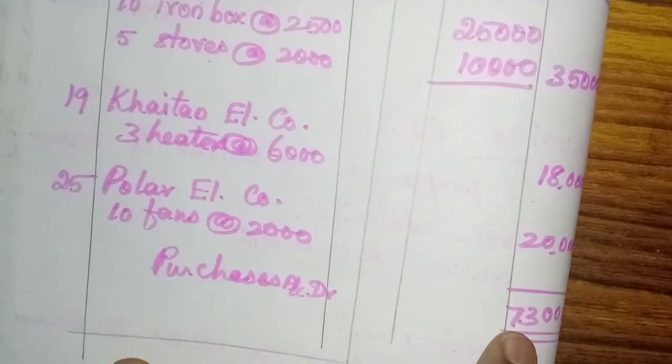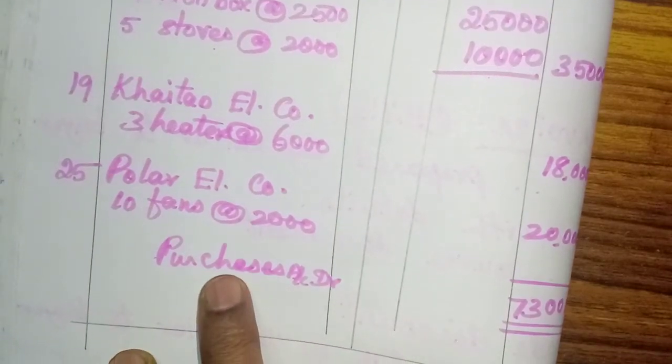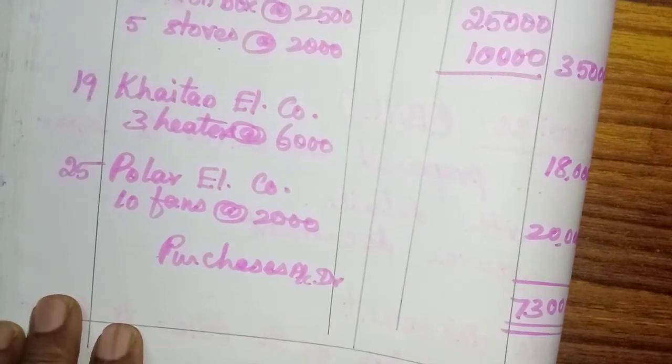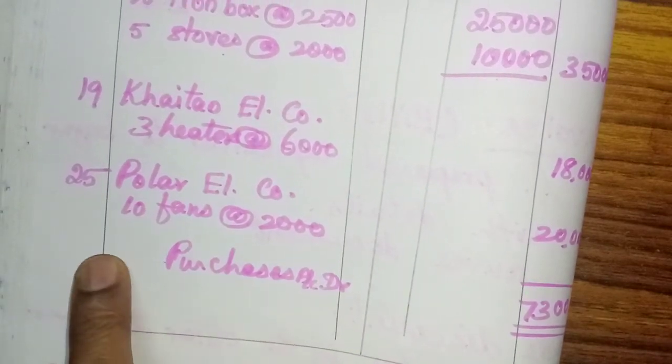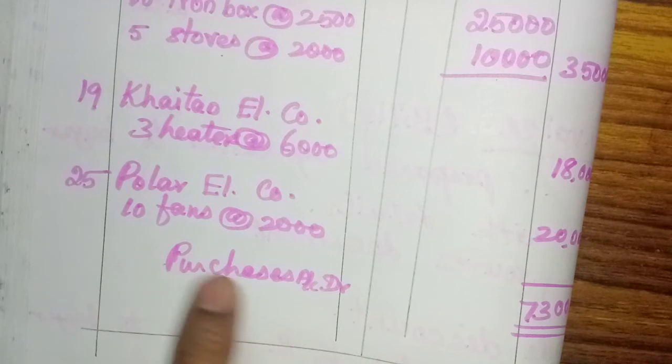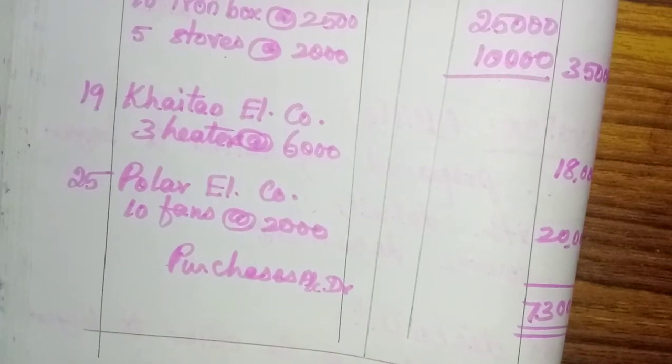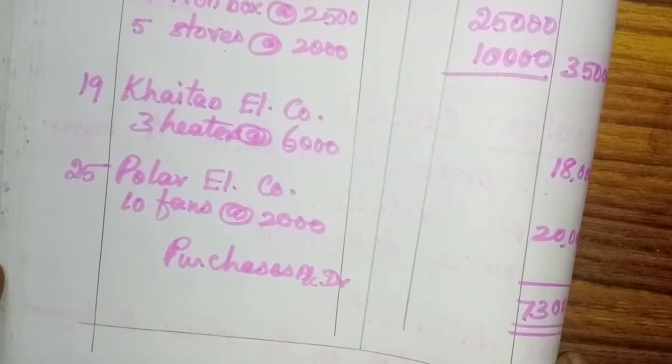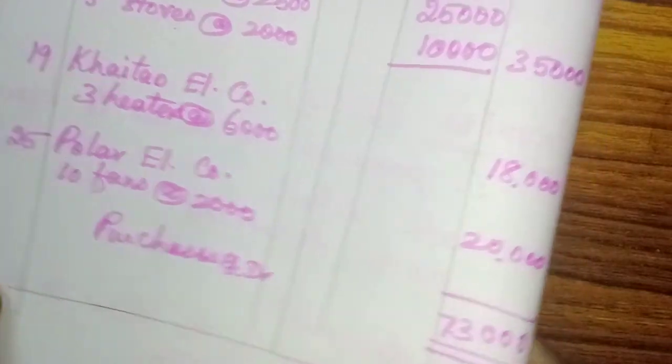73,000. So here purchases account debtor. Purchases here you should write. Left side purchases account, here debtor. Okay, students, hope you might have understood this purchases book. Now we will mark the question answers.